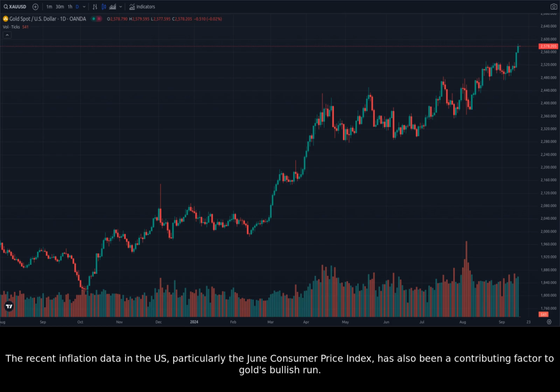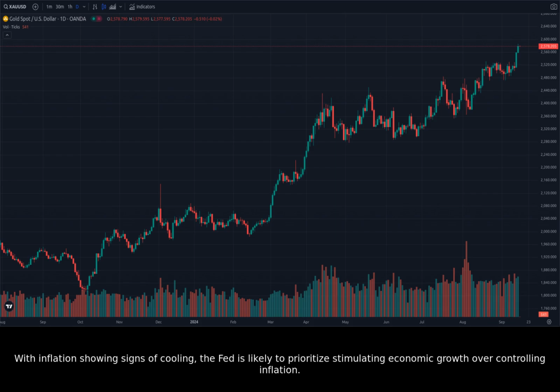The recent inflation data in the U.S., particularly the June Consumer Price Index, has also been a contributing factor to gold's bullish run. With inflation showing signs of cooling, the Fed is likely to prioritize stimulating economic growth over controlling inflation.